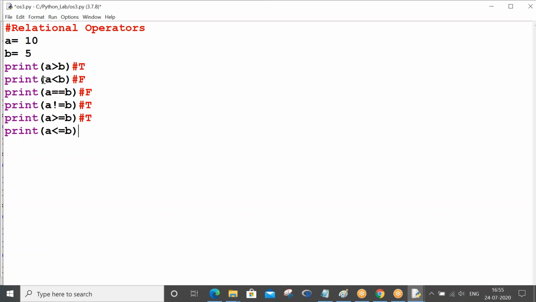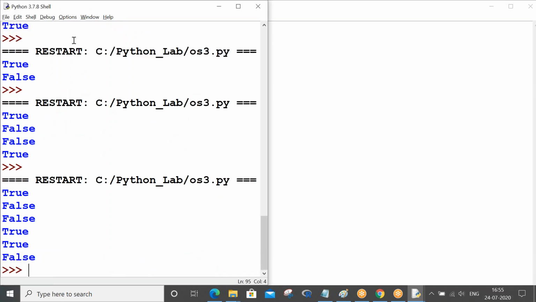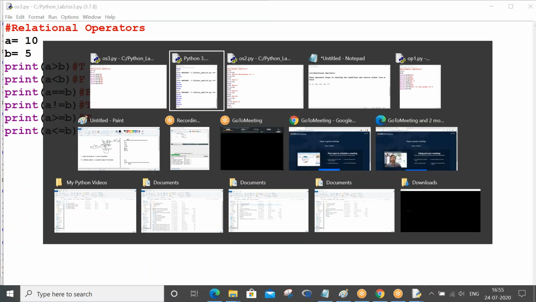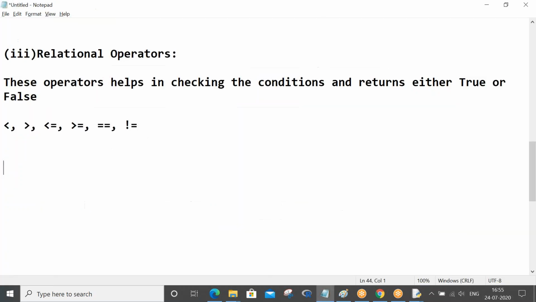a less than or equals to b. So a is not at all less than or equals to b, so then it is false. So true, true, false are the last three. Control S, F5. True, true, false. Right. So these are the relational operators. They are very simple operators. Now let me proceed and understand